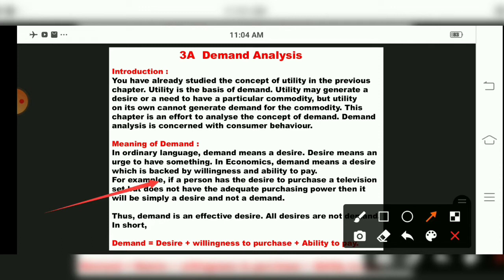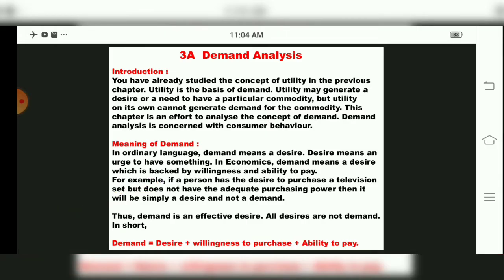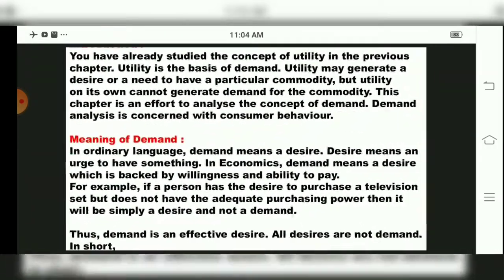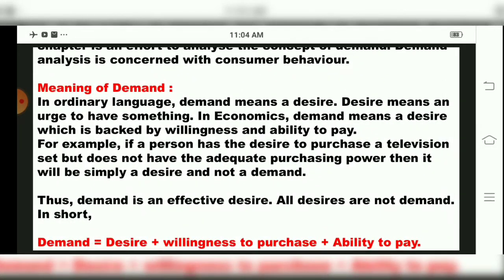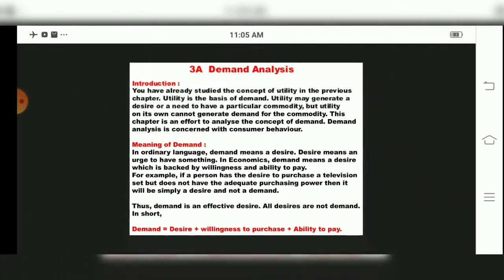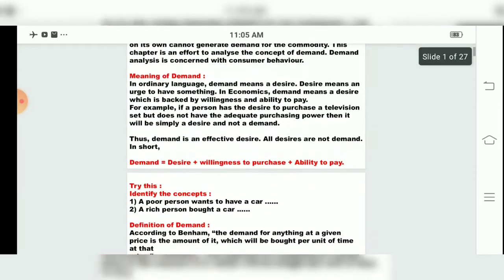So in short, see, children, demand is equal to desire plus willingness to purchase plus ability to pay. If you can see, demand is equal to desire plus willingness to purchase plus ability to pay. That is called the meaning of demand, children.